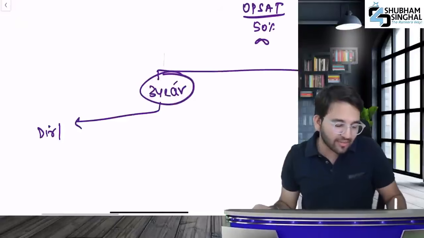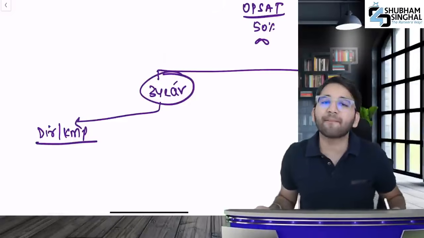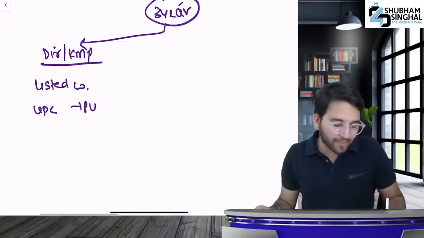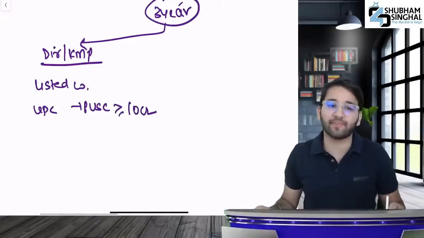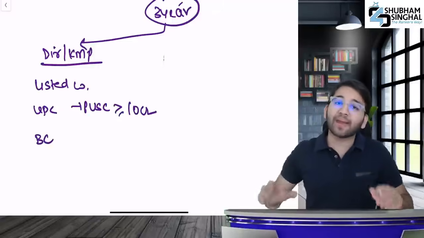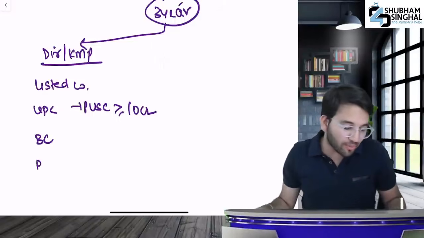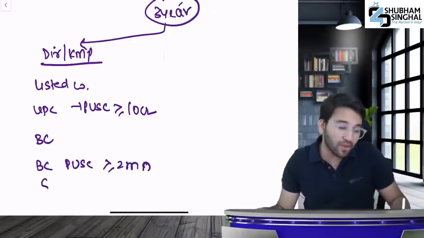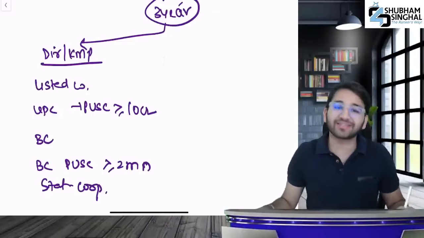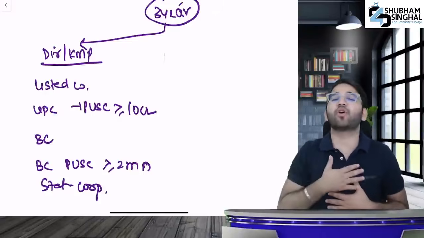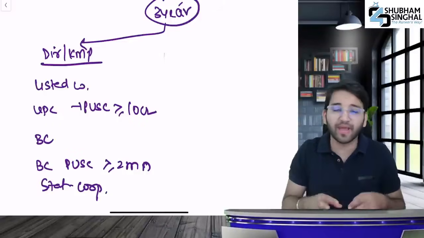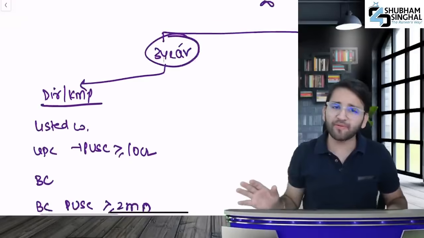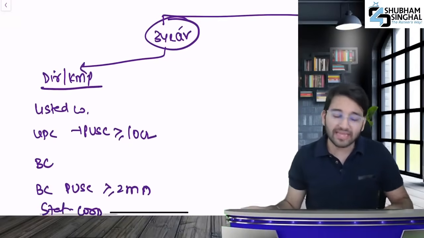First, if you are director, key managerial person in big firms. Large companies in India means the companies that are listed, or those unlisted public companies whose paid up share capital is 10 crores or more than that. After that, in India, the body corporate that are listed abroad. Besides body corporate listed outside whose paid up share capital is over $2 million. Or in addition to that, any statutory corporation, right? If there is any statutory corporation, if you are director or key managerial person, you are there for 3 years, then you don't have to give this OPSAT exam.